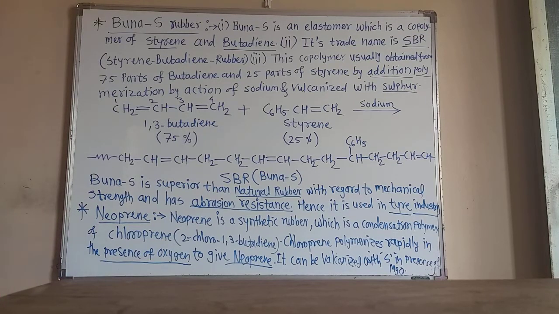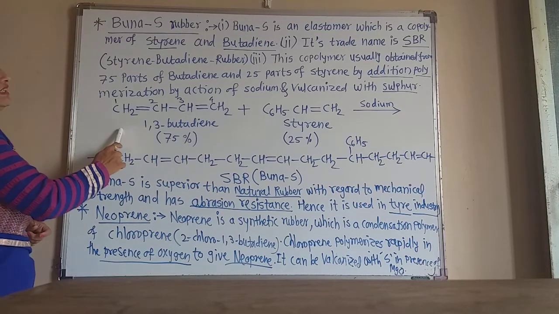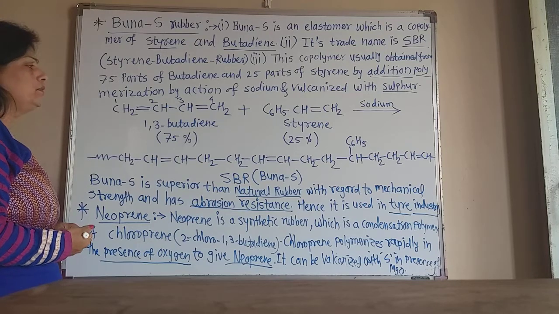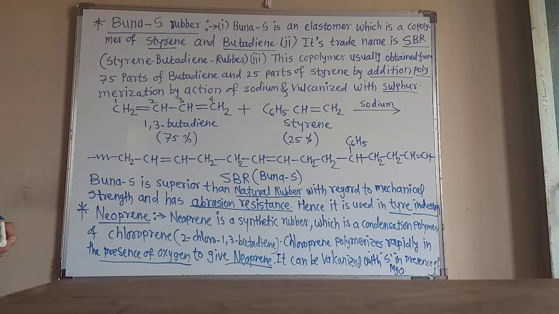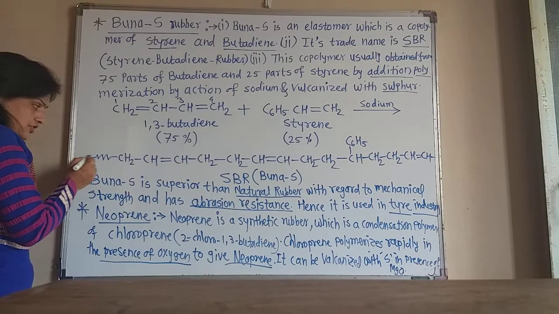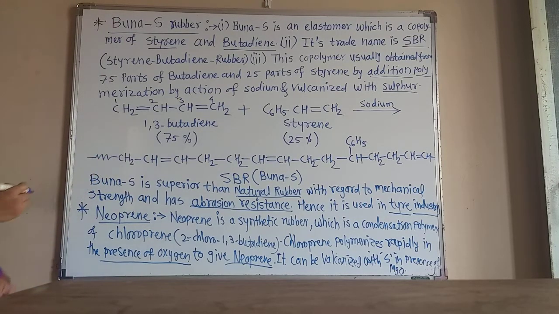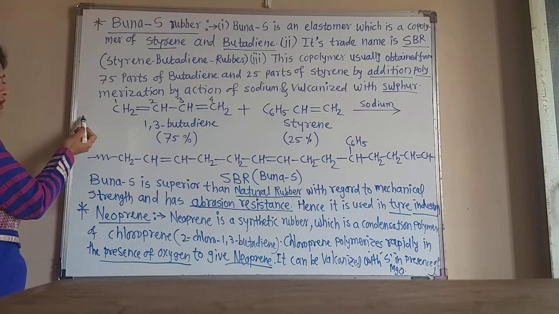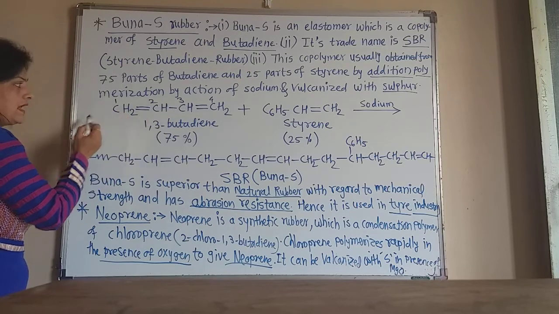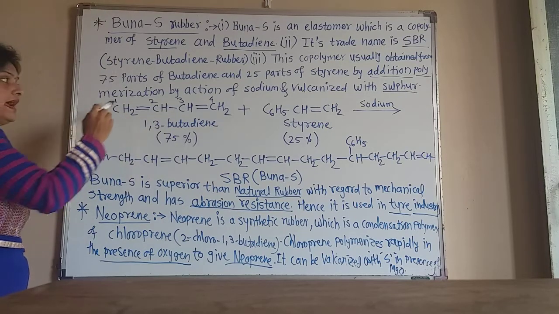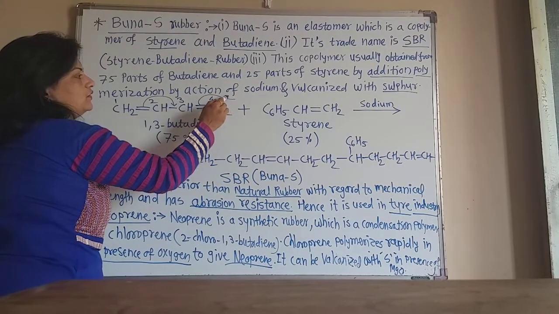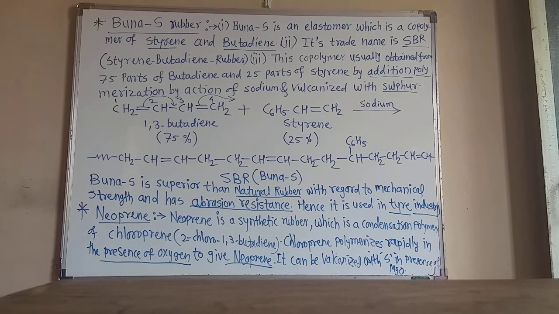Now see how the reaction is actually carried out. This is 1,3-butadiene and this is styrene in the presence of sodium. What happened? There are so many 1,3-butadiene monomers, so many linkages are attached, because this is a polymer of very high molecular weight, by addition polymerization. If there is another butadiene monomer, the double bond attacks on the first carbon of this. At the same time this double bond shifts here, and again attacks another butadiene unit or a styrene.